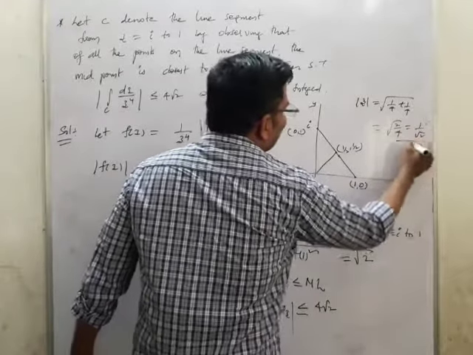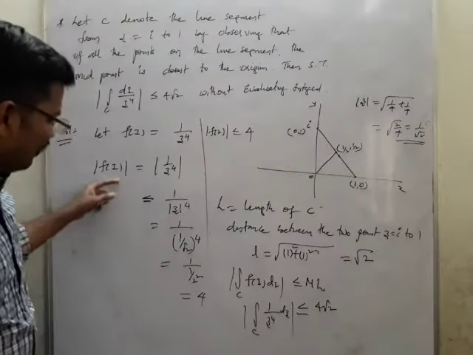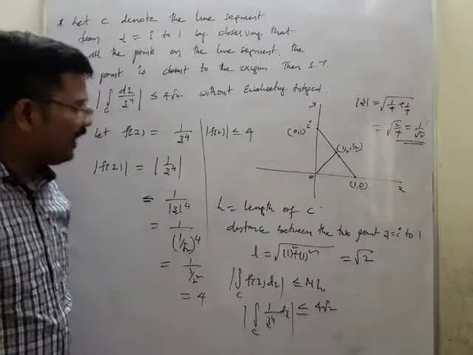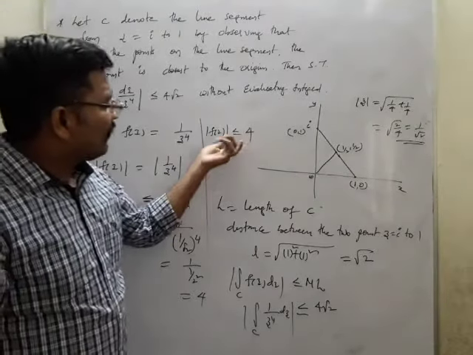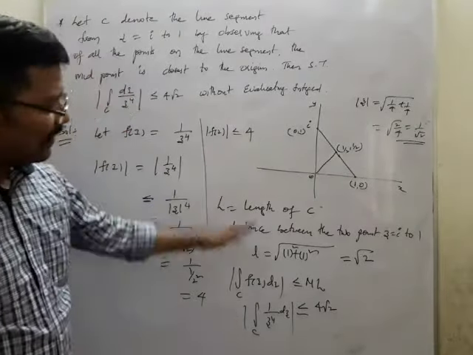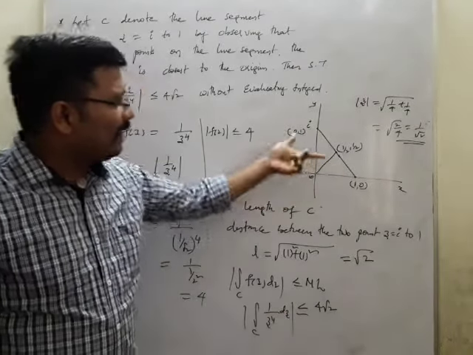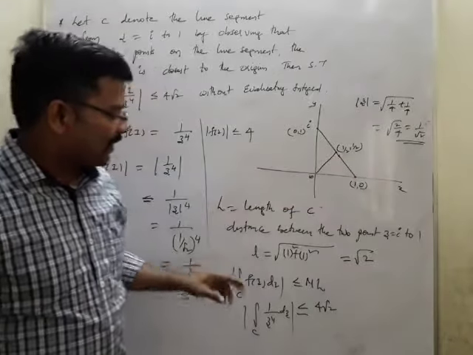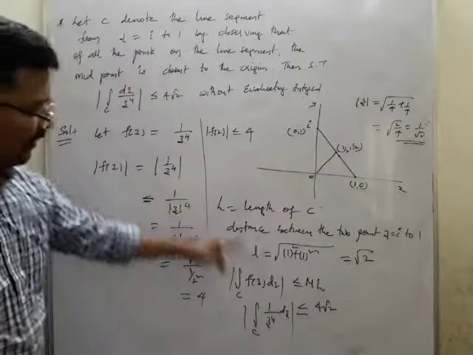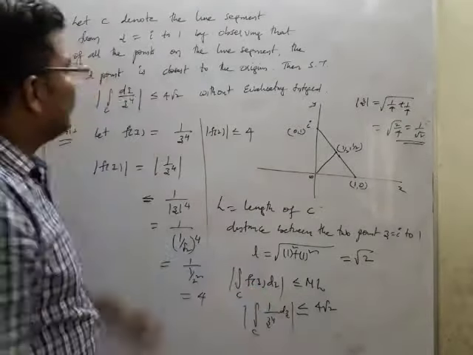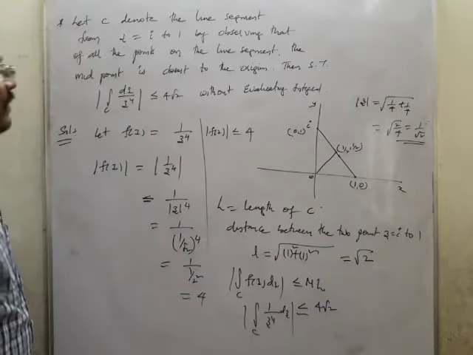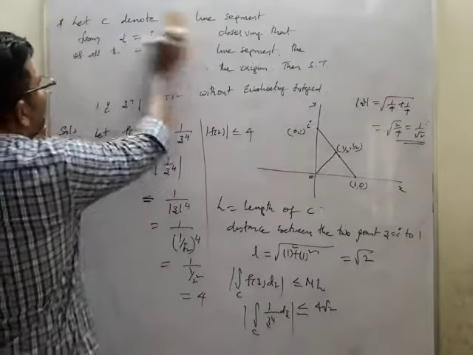The only thing you have to remember is this mod z. Then only you can find out the value of mod f of z, and after getting this value you should go for the length. Length of C is nothing but the distance from i to 1, so that is also root 2. Therefore if you apply the formula you will get 4 root 2. This is how we have done the problem according to the previous theorem.